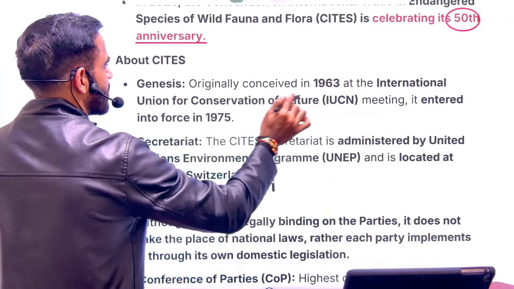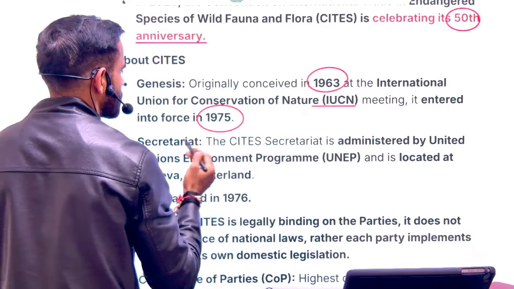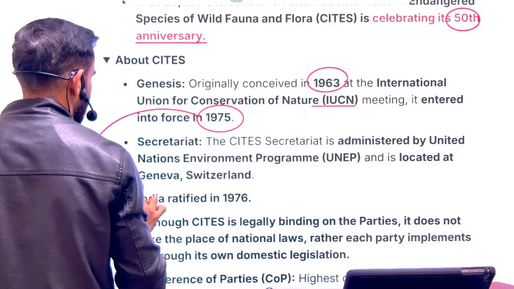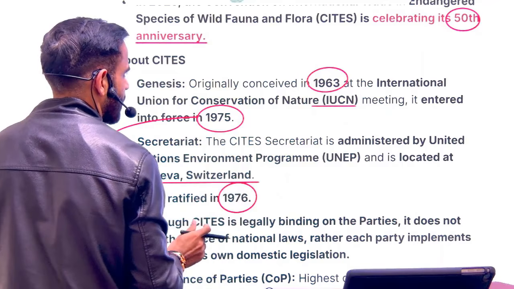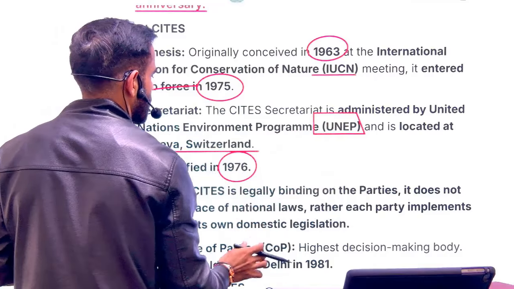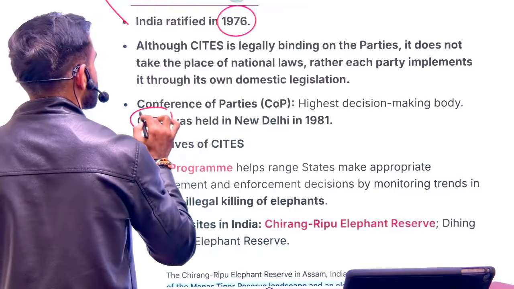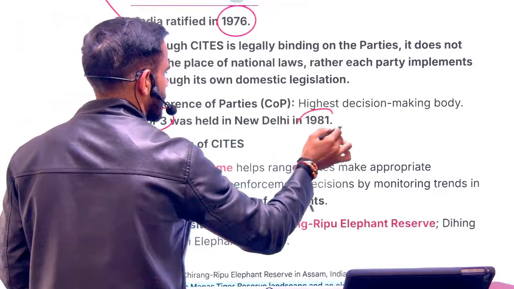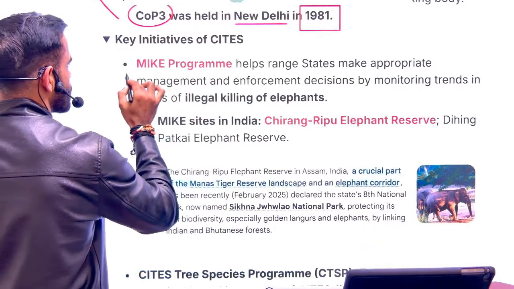So it was originally started by IUCN in 1963, and it came into force in 1975. We ratified it in 1976. The secretariat is in Geneva, and it is administered by UNEP. The third conference of this convention was organized in India in 1981. Now, there are some important initiatives of this CITES.